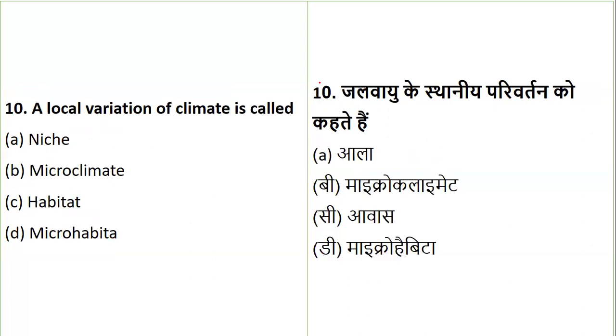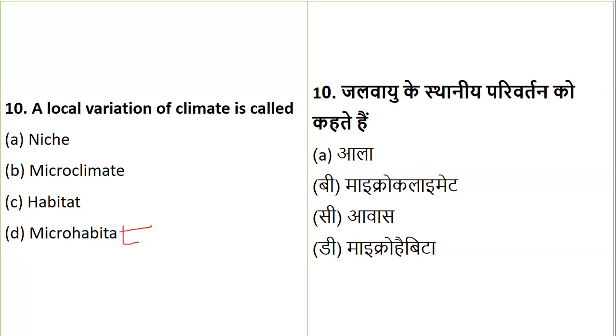Okay. Now, let's see the next one. A local variation of climate. Obviously, when we're talking about environment, if there is a nominal local variation in the climate, what is the terminology used for that? Is it niche? Is it microclimate? Is it habitat, or is it microhabitat?